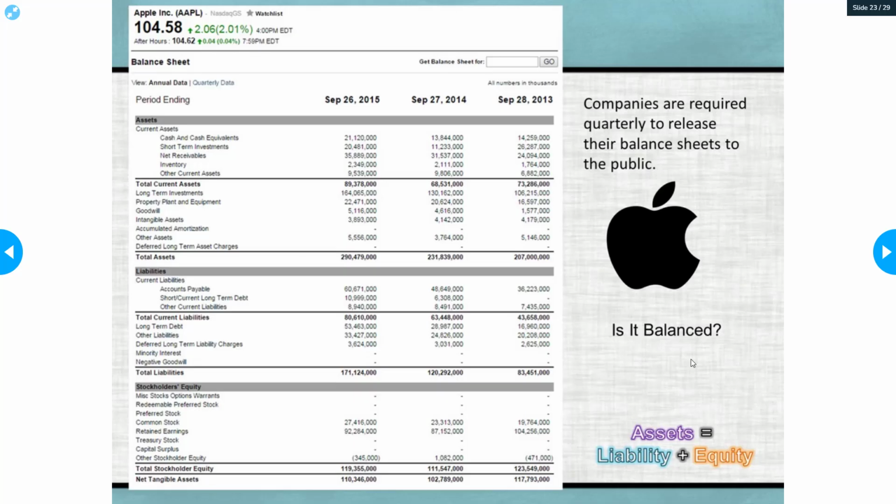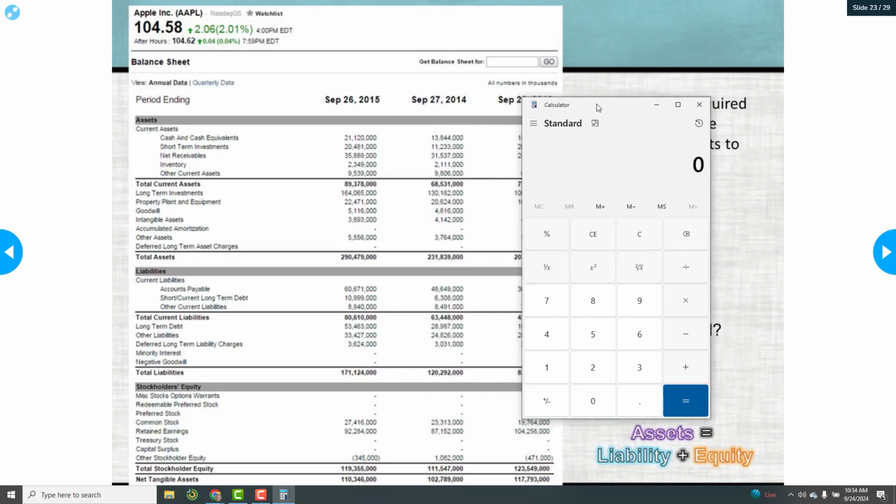So essentially, if I was to do my math, I'm going to pull up a calculator to show you. I would take 290,479,000, and I would minus 171,124, and then also minus the other amount, which my math did not work in, so let me put those numbers in again.